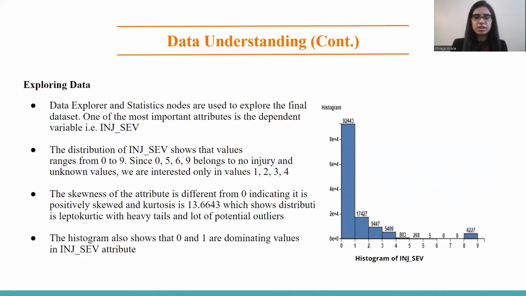We also explored the data using Data Explorer and Statistics nodes in KNIME. One of the most important attributes in our data set, which requires our attention, is injury severity, because that is our dependent variable. To the right, we can see the distribution of the injury severity variable, with values ranging from 0 to 9. The skewness and kurtosis of this variable clearly show that the distribution is far from normal and heavily skewed. Also, 0 and 1 are the values dominating this attribute.